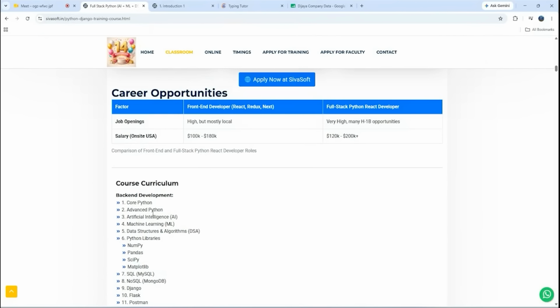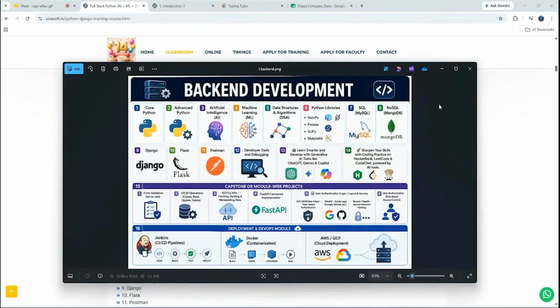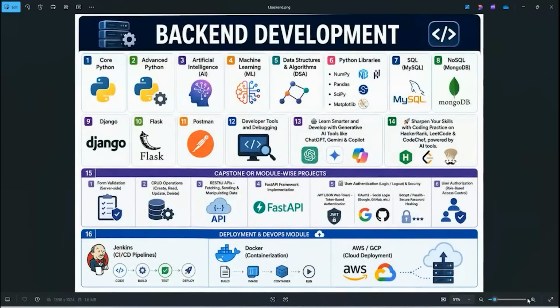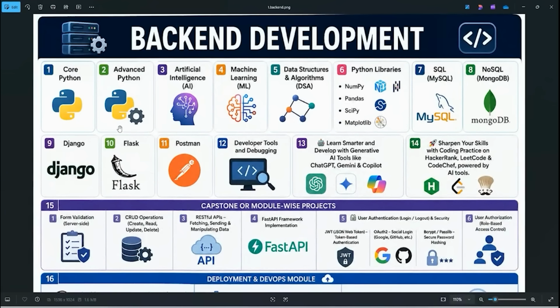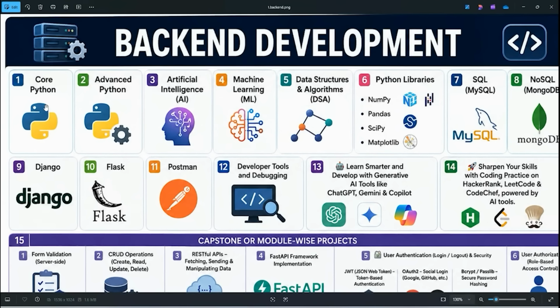So first our focus should be on backend development. Obviously, this is the order we are going to follow. Core Python, advanced Python. I am just reading, this is just a demo class. So core Python, advanced Python, artificial intelligence, machine learning, data structures and algorithms. Totally 4 Python libraries we are going to cover.